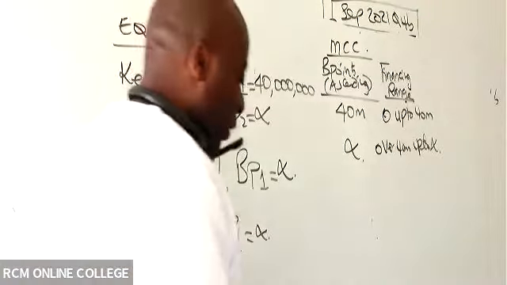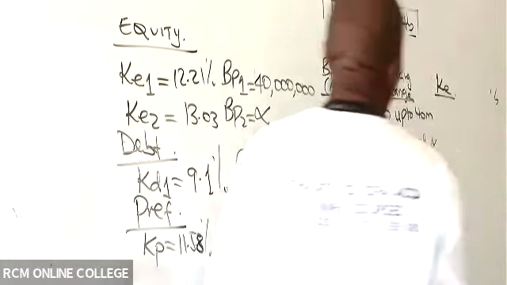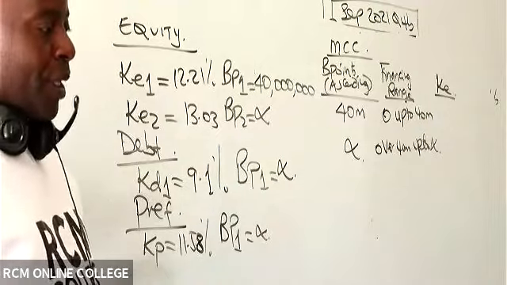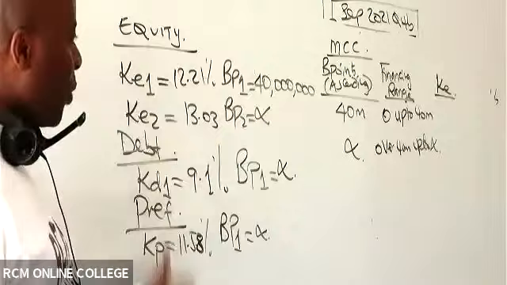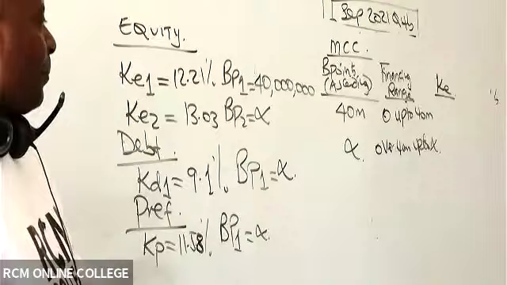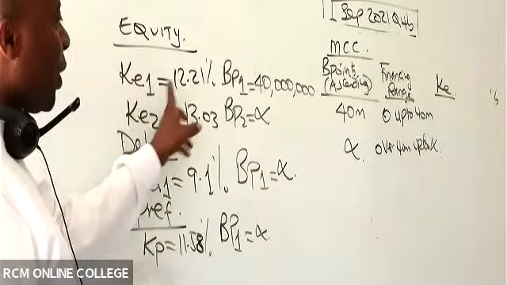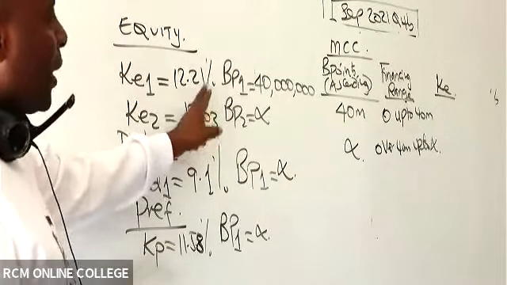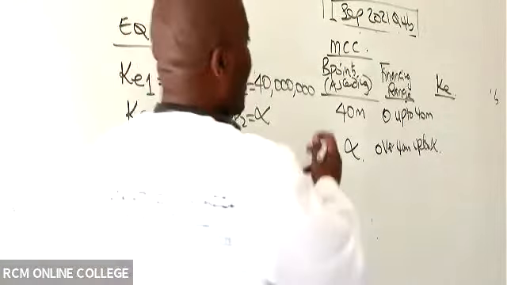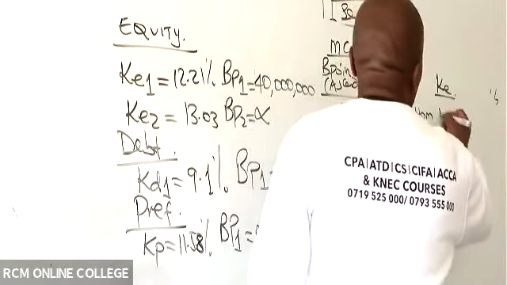And for these financing ranges, let me see how you ninjas will post the cost of equity from the summary. I know that cost of equity 1, which is 12.21%, runs up to 40 million. So this 12.21% will be in this class.